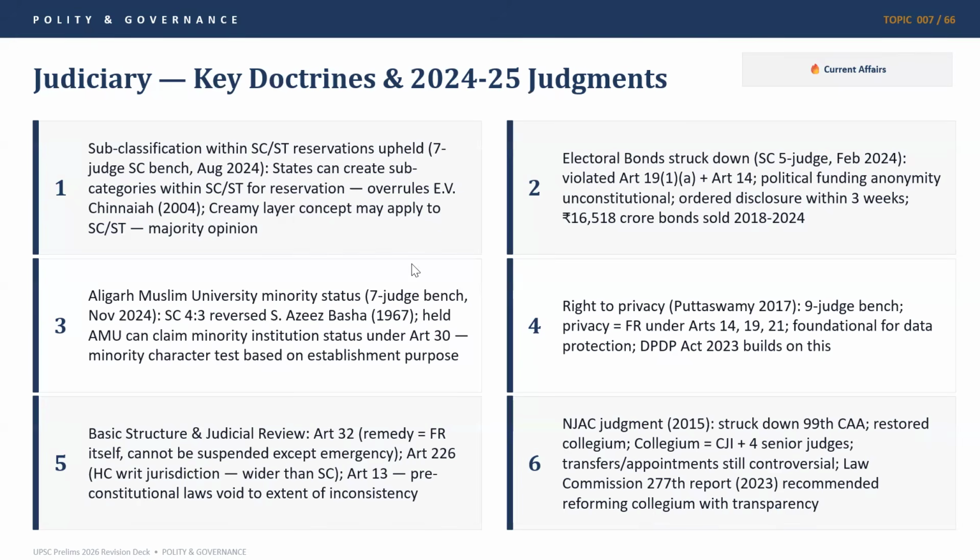So what are the key themes in judicial reforms? One is, of course, the independence of the judiciary, which is the NJAC case. Then the right to privacy and the DPDP Act from the Puttaswamy case; electoral bonds being struck down, upholding the right to information and transparency in the electoral process; subclassification of SC/ST reservations and the possible introduction of the creamy layer concept; protection of minority institutions for their art, culture and linguistics; and of course, upholding the basic structure and judicial review doctrine, with Article 32, Article 226, and Article 13 becoming very important. Let's move forward.